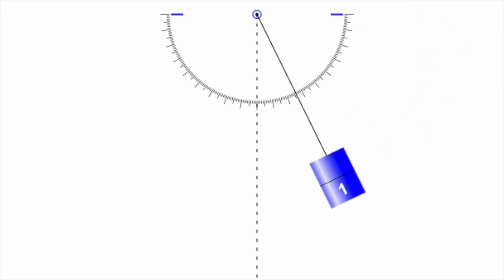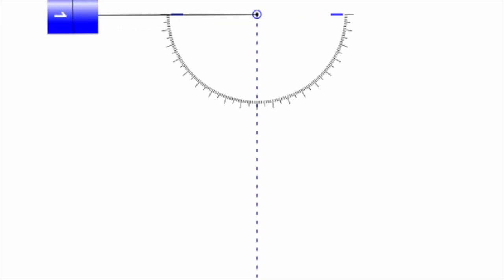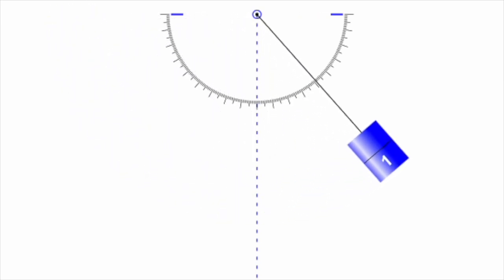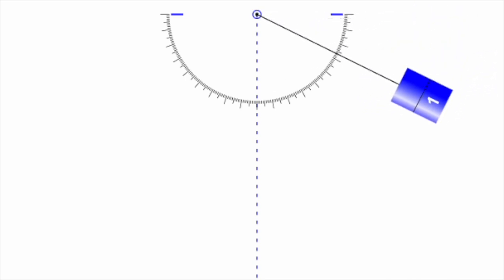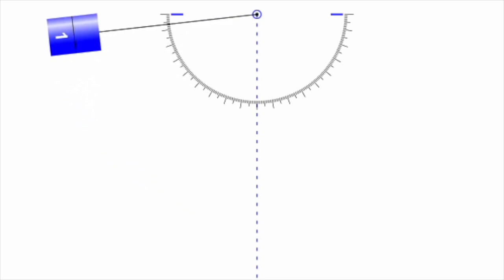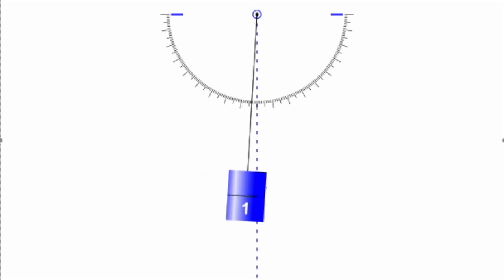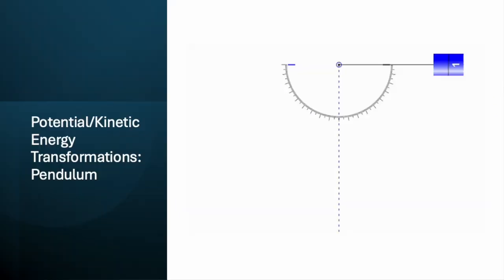At the bottom of its swing, the pendulum has maximum kinetic energy and minimum potential energy. As the pendulum swings back up, the process reverses. The bob slows down with kinetic energy being converted back into potential energy. Note how the bob reaches its fastest speed at the bottom of the swing when its kinetic energy is the greatest.